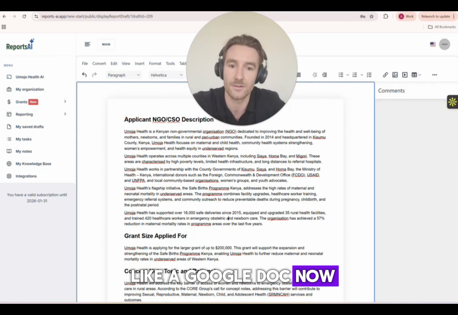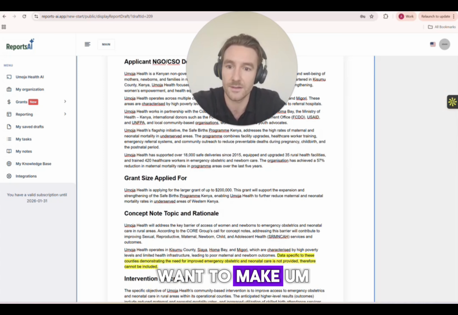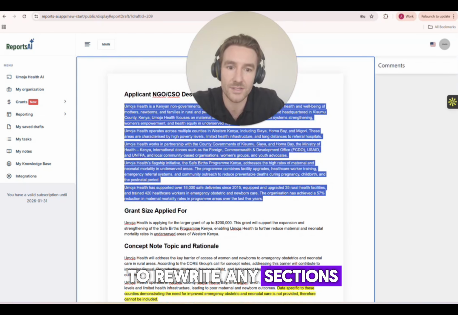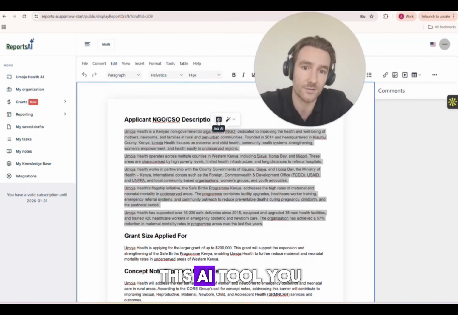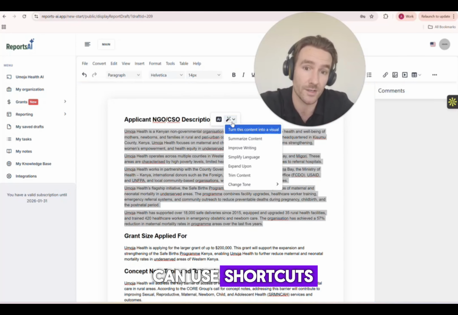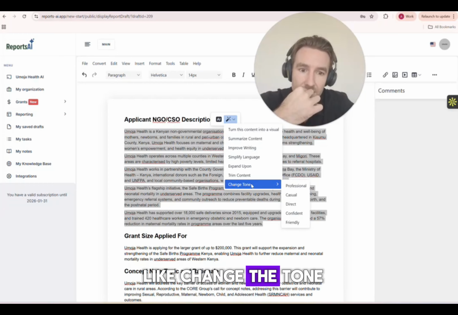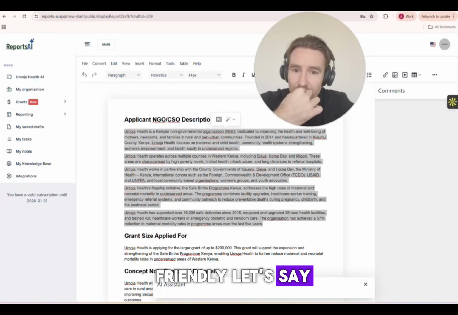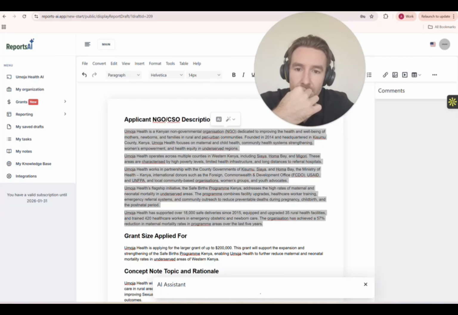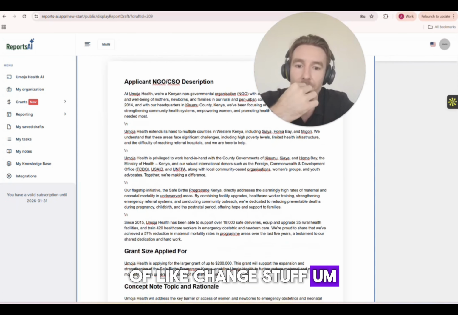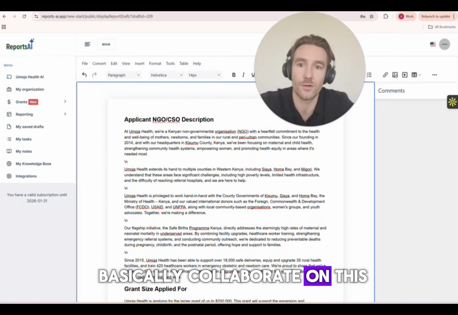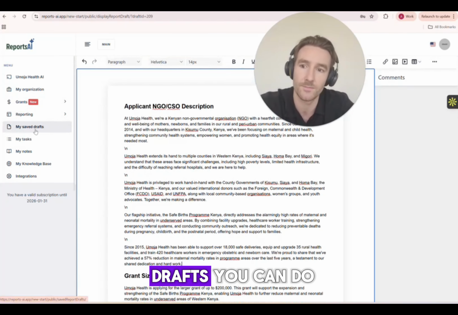This is just like a Google Doc now, so you can make any edits that you want to make. You can get it to rewrite any sections. You get this little AI tool. You can ask AI, so you can just interact with it, ask it to rewrite it in a certain way, whatever you want to do. You can use it as a prompt box here, or you can use shortcuts, which I quite like. So you can say, change the tone to make it more friendly, let's say. So you've got the power of AI even within the editor to help you change stuff. But basically, you can collaborate on this draft as a team, and you can share drafts. You can do all kinds of cool stuff.